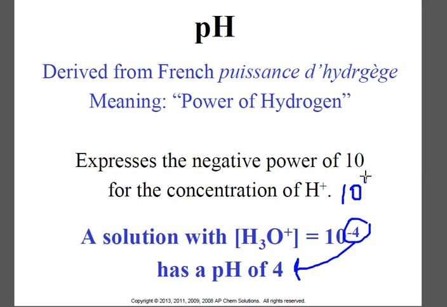So it's telling you the negative exponent on the H+ concentration, but if the exponent is positive, then the pH would be negative. The reason we do that is because concentrations are almost always less than 1, so we usually have a negative exponent. Instead of having negative pHs, it's telling us the negative power. We get rid of the negative.